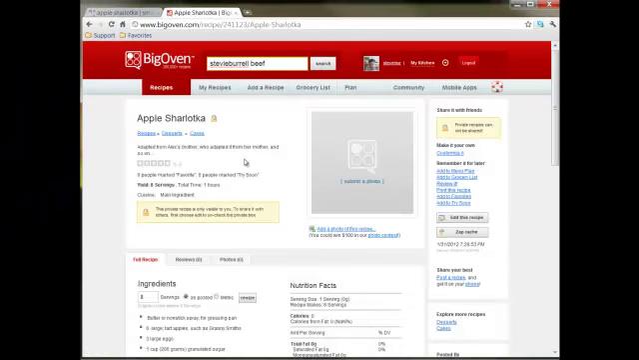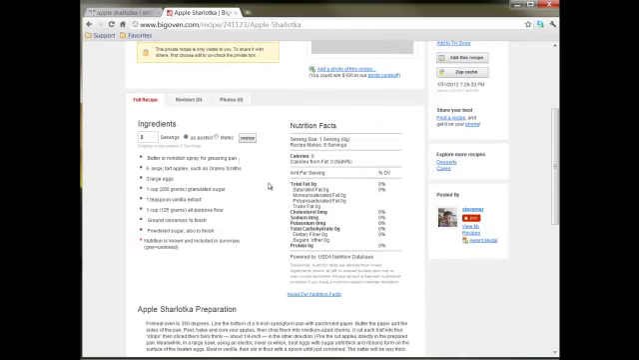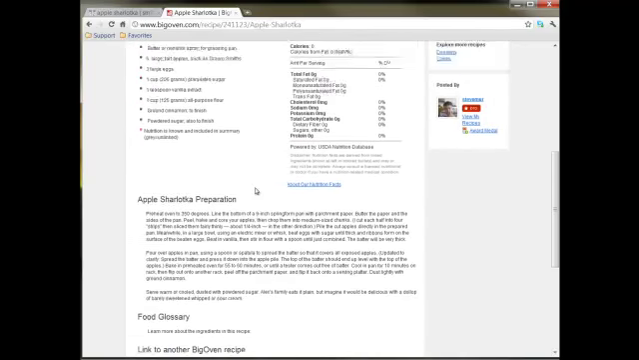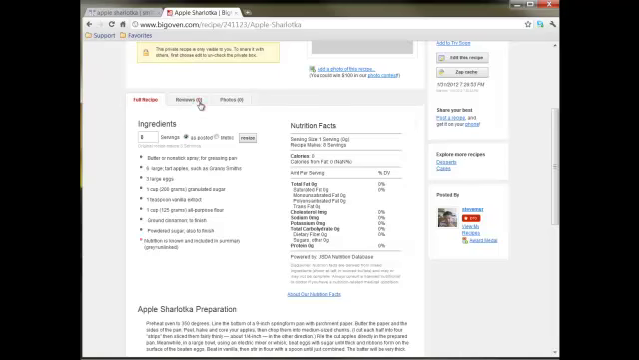The recipe is posted, and now it's also available on the web, on the mobile apps, and on our tablet applications.